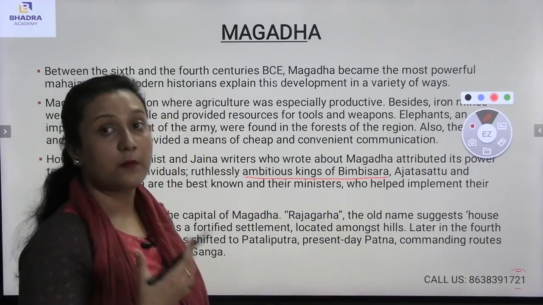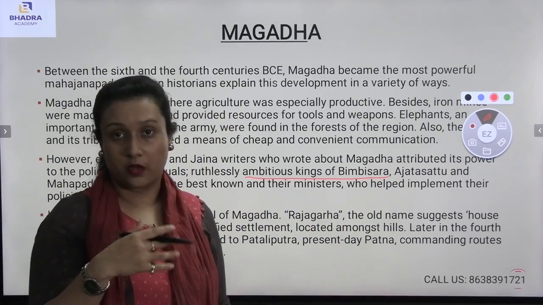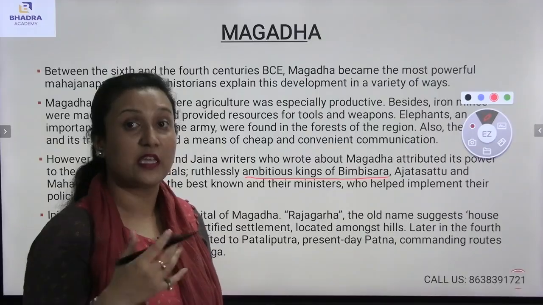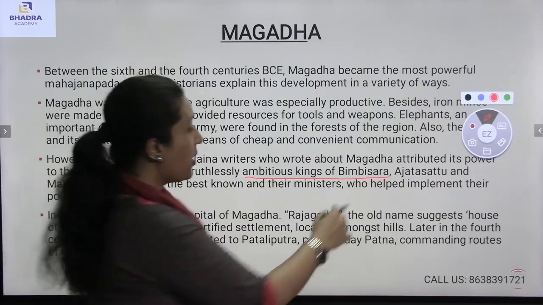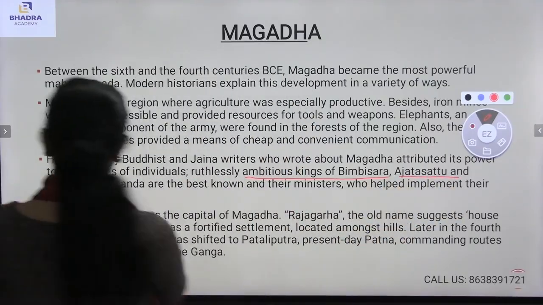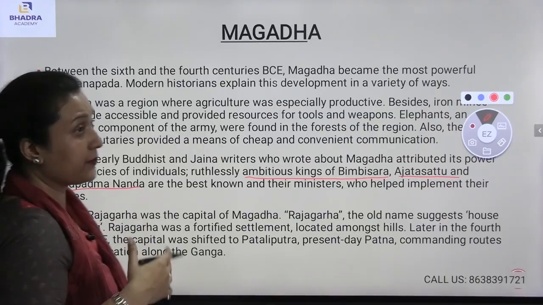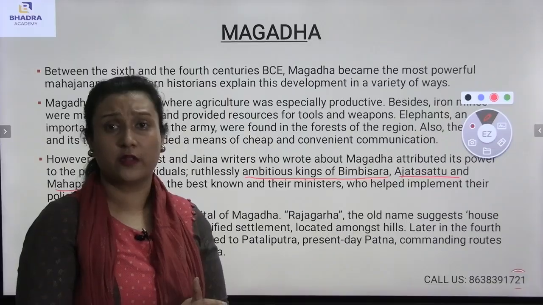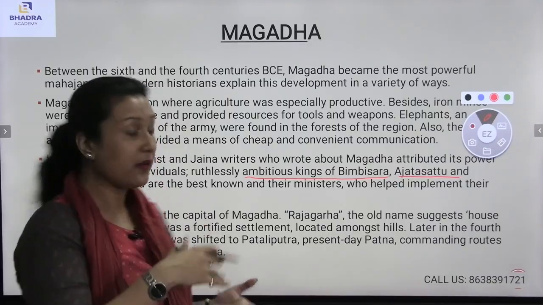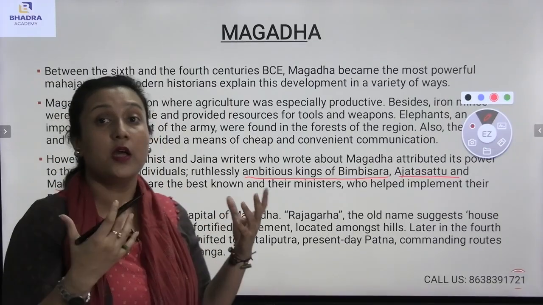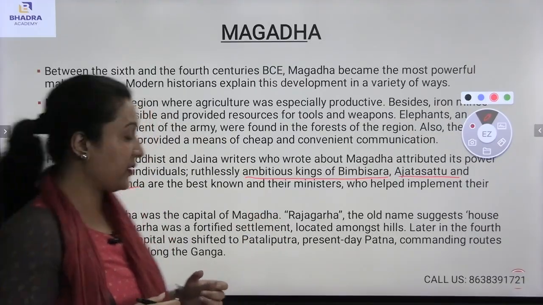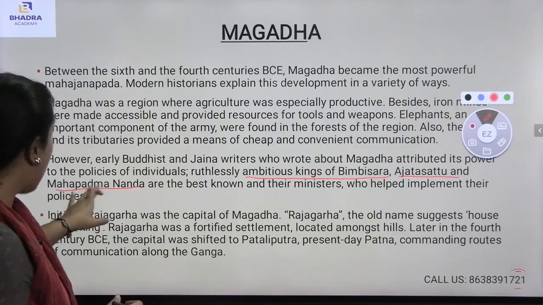Now, Bimbisara was the son of Chandragupta Maurya. Bimbisara is there, Ajatasattu is there, and Mahapadma Nanda is there. So they are all part of the Mauryan dynasty. But here Ajatasattu, he was part of the Nanda dynasty. Not Mahapadma. I'm so sorry.